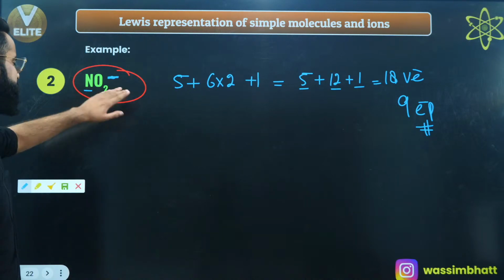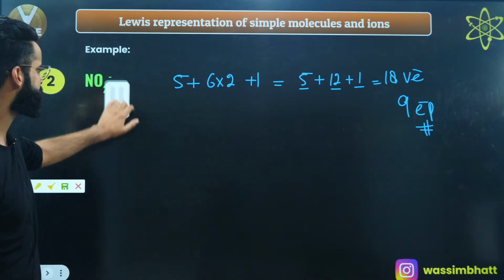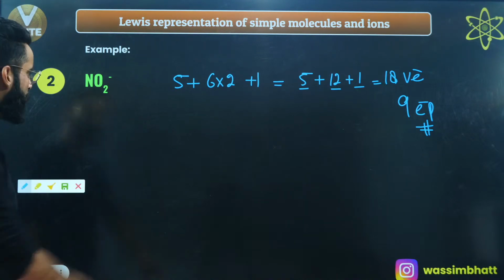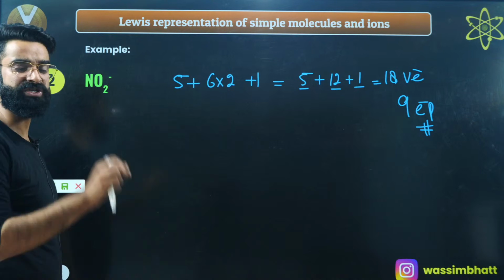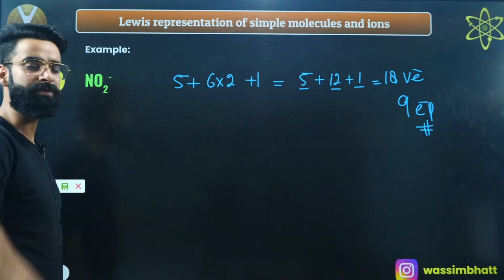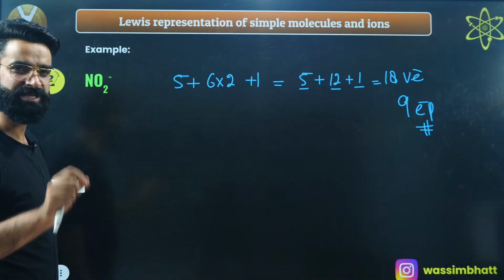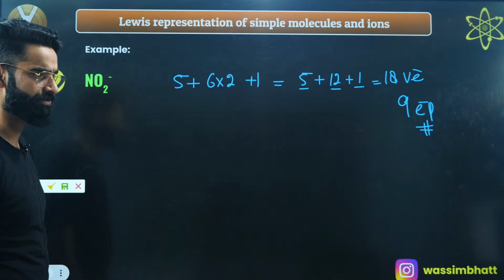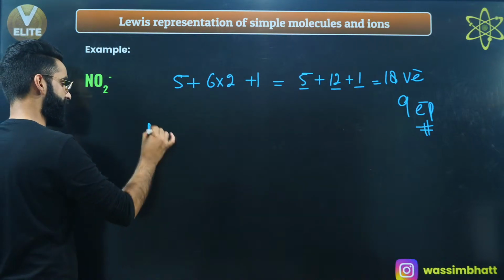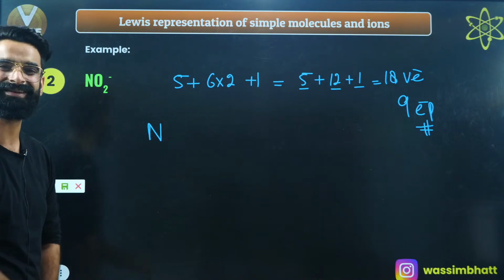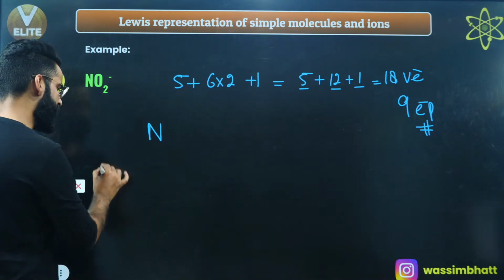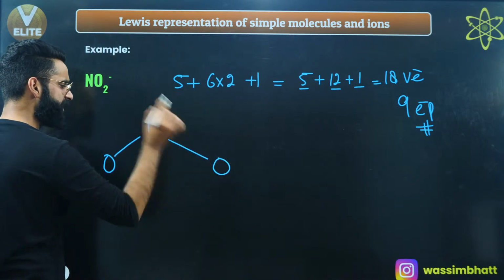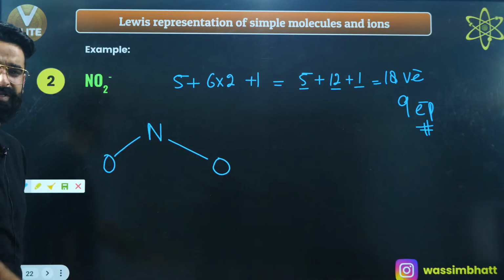Now, is it a diatomic species or triatomic species? It's a triatomic species, as you can see, 3 atoms in it. Now, which atom is going to be the central one? That atom which is less electronegative. Among nitrogen and oxygen, which one is less electronegative? Nitrogen is less electronegative. So nitrogen you are going to keep as the central atom, right? Then one oxygen here, and another oxygen on the other side. After this, put a single bond everywhere.